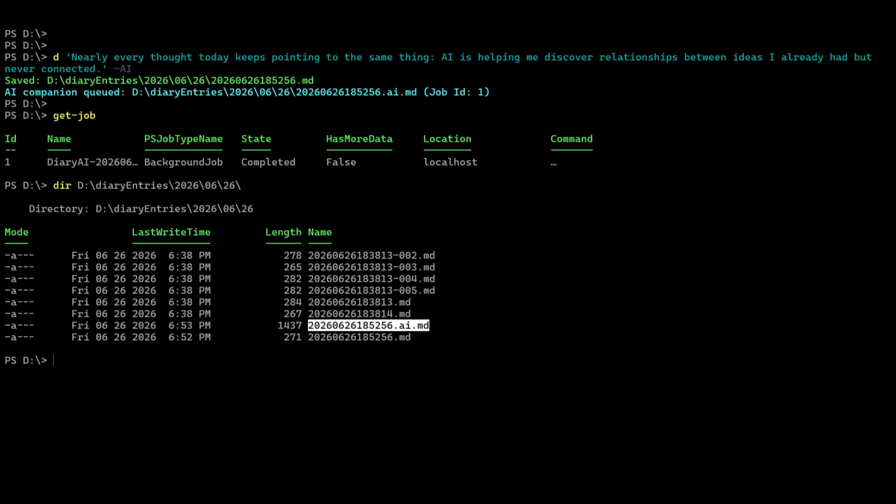This is my favorite part. AI didn't replace my note. It became a companion to it. It noticed recurring themes, connected dots, connected ideas, suggested follow-up entries, and maybe even surfaced something I didn't notice myself. So let's grab this again.